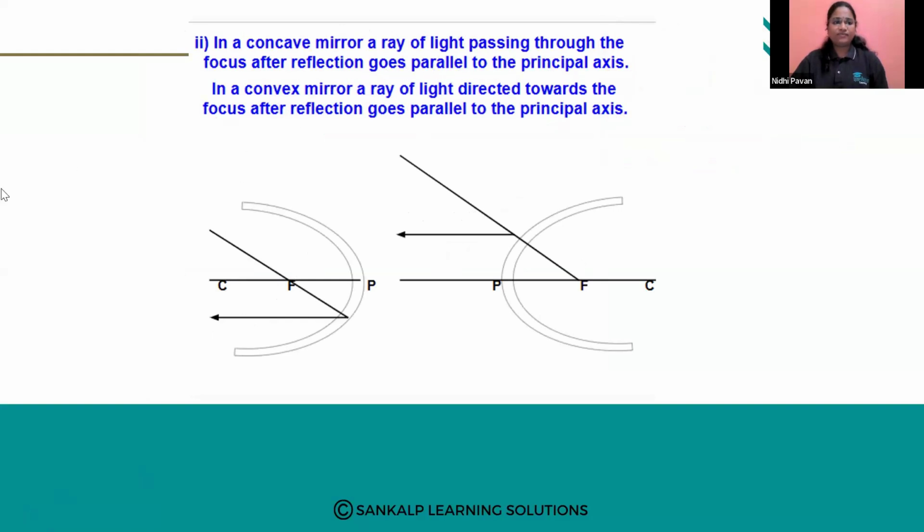Okay, so observe this diagram. If the incident ray, this is the incident ray here. Okay, so this is the incident ray. Fine. So the incident ray is passing through what? F. What do you mean by F here? Can anyone tell me? What is F here?